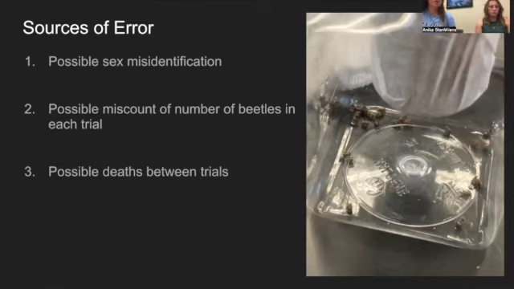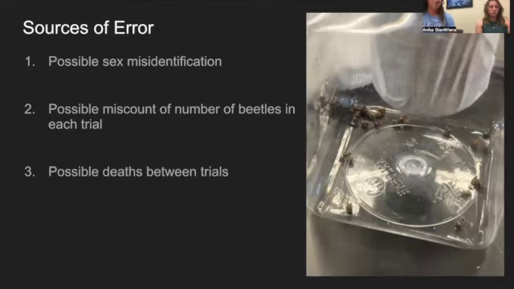In an attempt to combat this, we accounted for this predicted source of error in our experiment by adding a few more beetles to every container, so that if there was a miscount or any possible death over the 7-day period, which will be explained later, it would hopefully eliminate this discrepancy and the skew of data that this could cause.